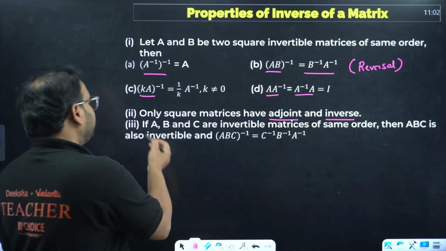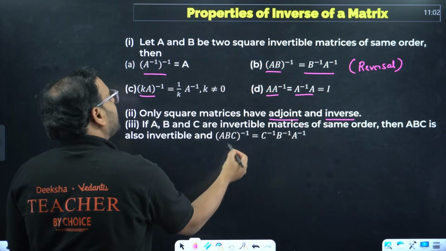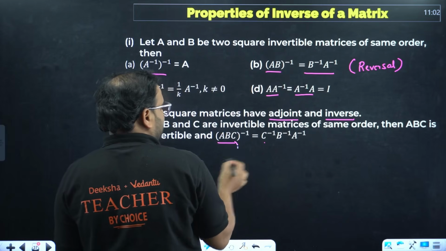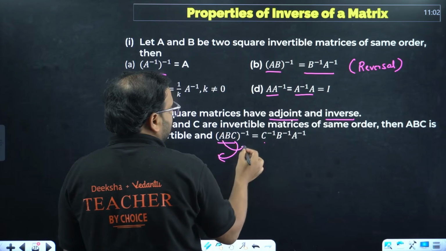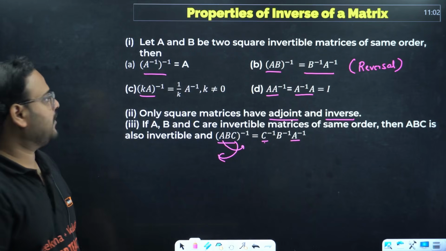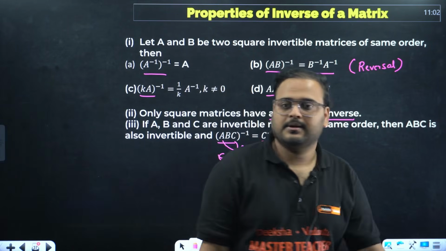Next, if A, B, C are invertible matrices, then same, again the same reversal law. The inverse of the product ABC is the same as C inverse, B inverse, A inverse. C comes back in the front, A goes in the last. C is over here, A inverse over there, B stays in the middle. Okay. So, properties of inverse of matrix.